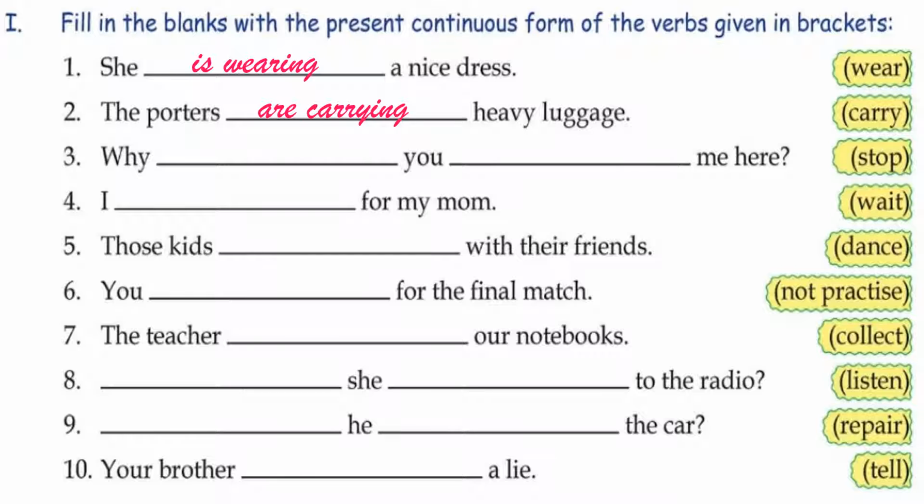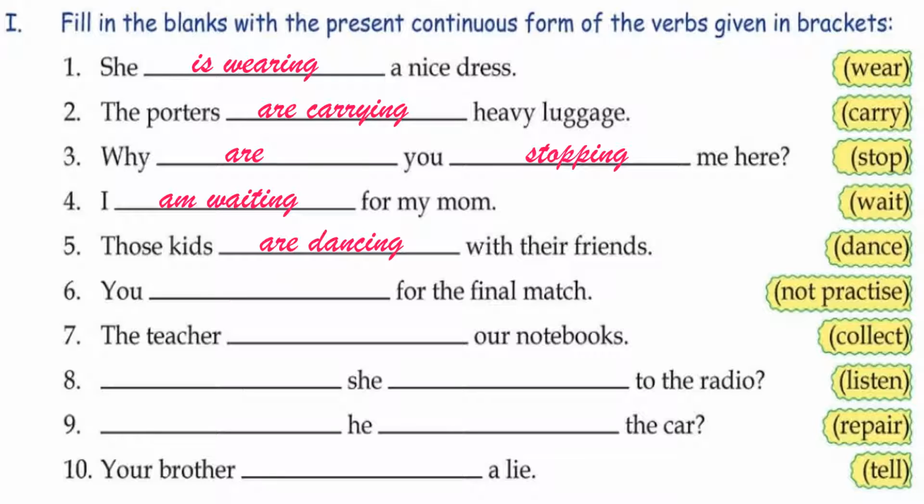Now, how to frame an interrogative sentence? I have already told you that while framing an interrogative sentence, first you have to write the helping verb and then the main verb. So, why dash you? With you, we are using are. So, why are you? And stop will change into stopping me here. With I, we have to use am and wait will change into waiting. So, I am waiting for my mom. Those kids. With kids, we have to write are and dance will change into dancing. Those kids are dancing with their friends.